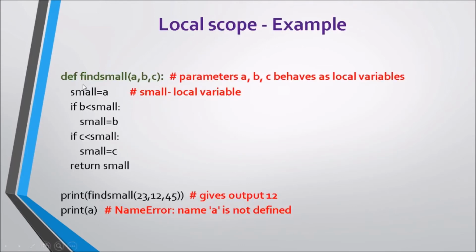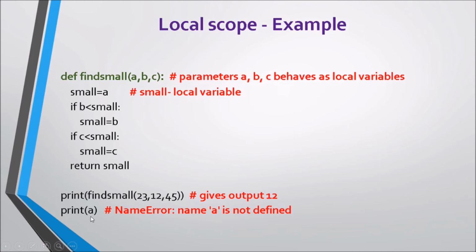Let's have a look. There is a function defined, find small A B C. Here A, B, C are the parameters. They are also local variables. Then we have a variable small, which is also a local variable. And when I am calling this function find small, I am giving the values 23, 12 and 45. It will generate an output 12, as this function is finding the smallest of the three numbers.